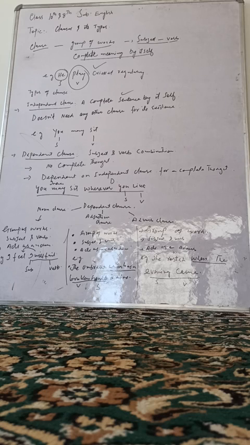For example, I fear I will fail. I will fail here is a group of words which is a clause. And this whole clause, I will fail, is acting as an object of the verb fear.